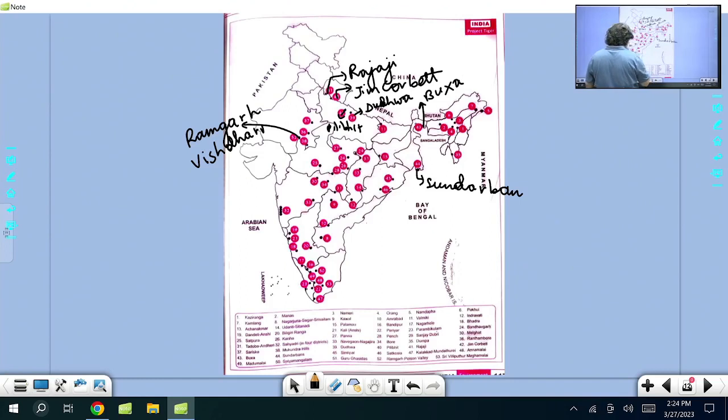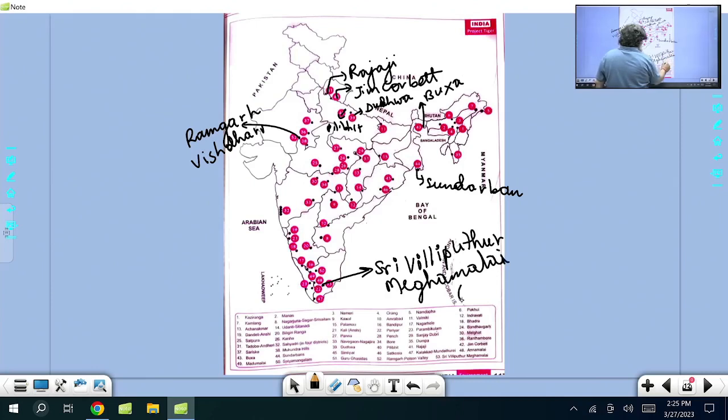About the 53rd, the recent and last one, that is Sri Villiputhur Megamalai tiger reserve in Tamil Nadu. This is the last one, the 53rd. Then, has Goa got a tiger reserve this time? No, Goa has not got one. Maharashtra has good numbers. MP has good numbers. Not Goa.